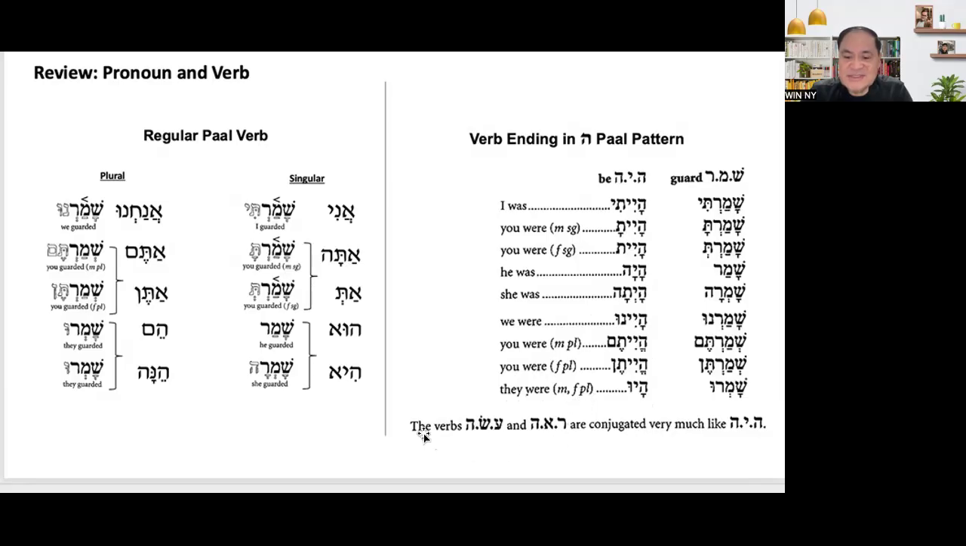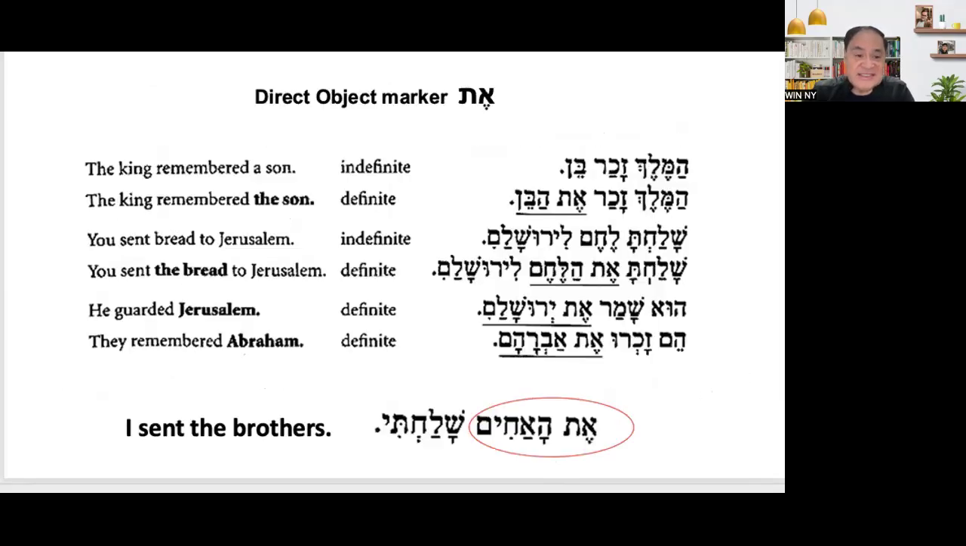There is a note here that the verbs asa and ra'a are conjugated very much like haya. So, ra'iti, ra'ita, ra'it, ra'a, ra'ta, and so on. You can see that from the chart that I posted in your previous lesson.